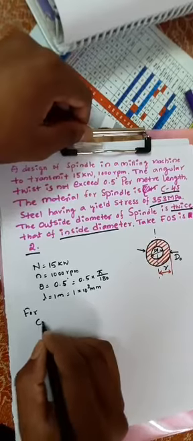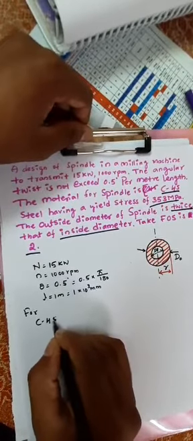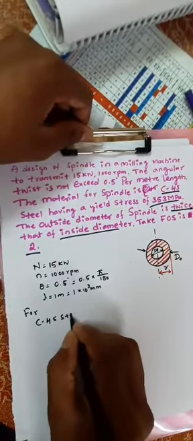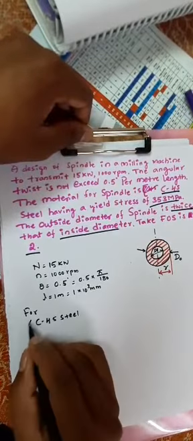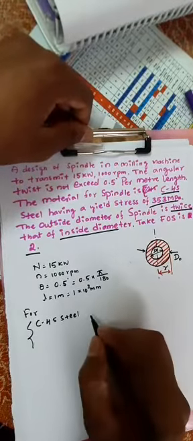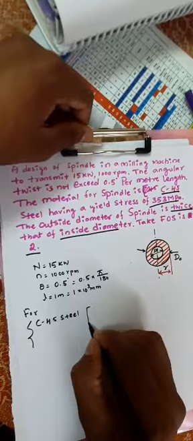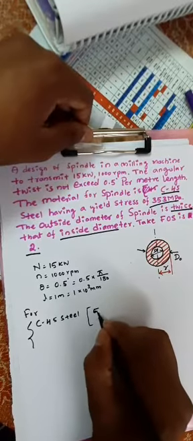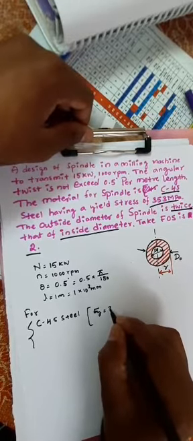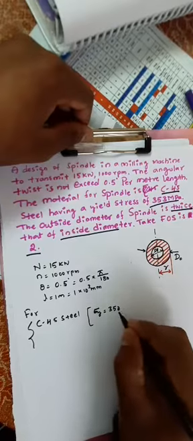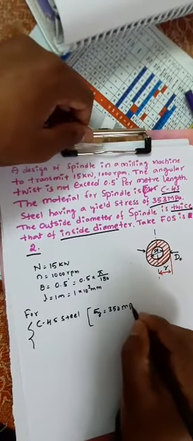For C45 steel, the yield stress sigma y is equal to 353 MPa.